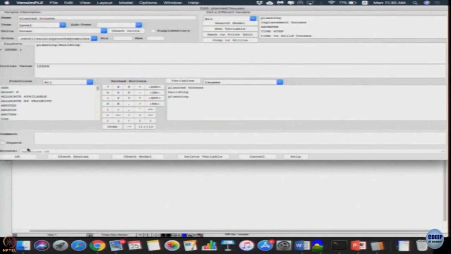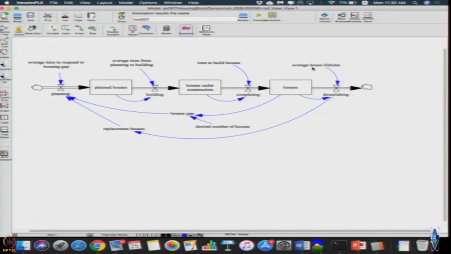The problem with constants is, for example, time to build houses, we knew it was 6, so we multiplied directly or manually. Suppose time to build houses increased to 7 months, I can't again go and check it. So a better way would be to make it an equation. So, why don't you try that and we will continue that. Okay, thank you. I will stop here.